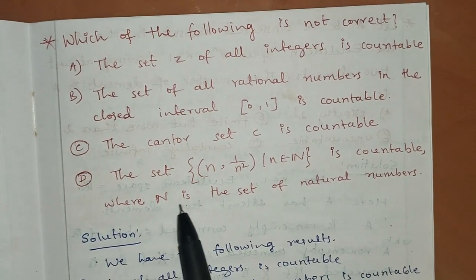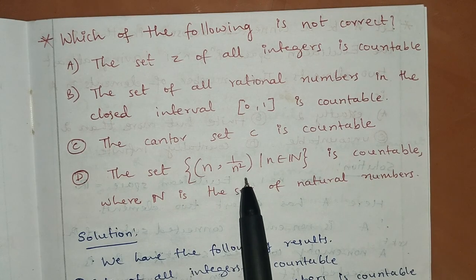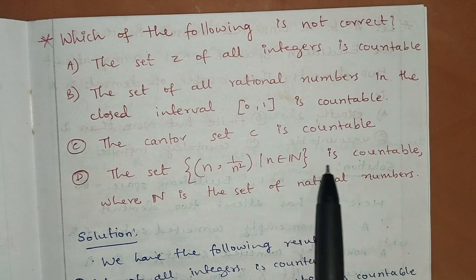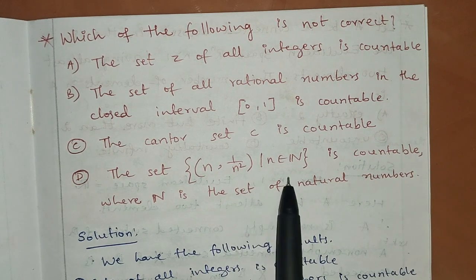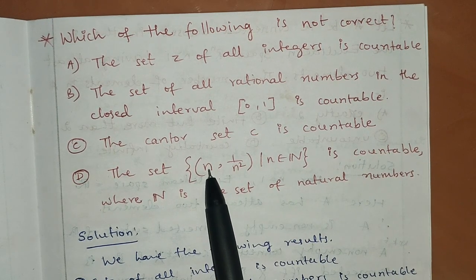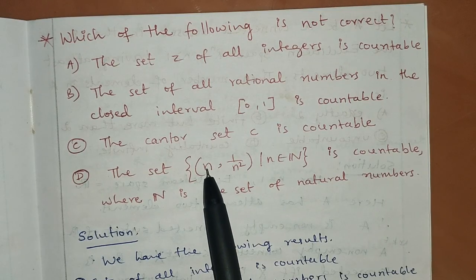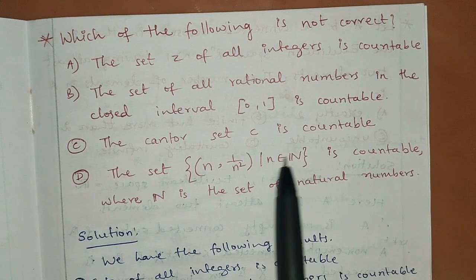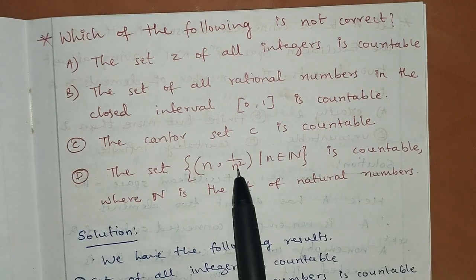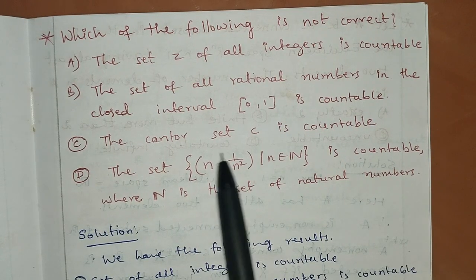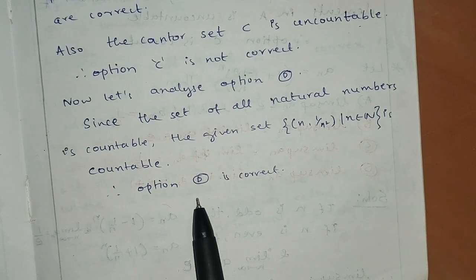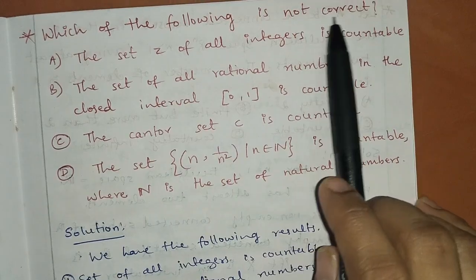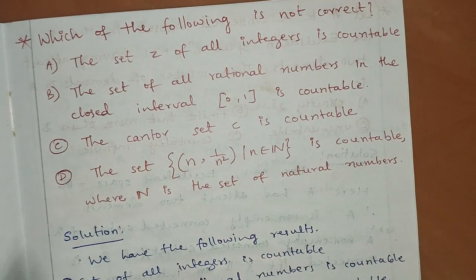Next, the set of all (n, 1/n^2) such that n belongs to N is countable, where N is the set of natural numbers. Is it correct? Yes, it is, because we are choosing the first coordinate from the set of natural numbers. We know that the set of natural numbers is countable. Therefore, this is also countable. We can make a bijection map from this set to the set of all natural numbers. So option D is also correct. Here they have asked which one is not correct, so option C is not correct.